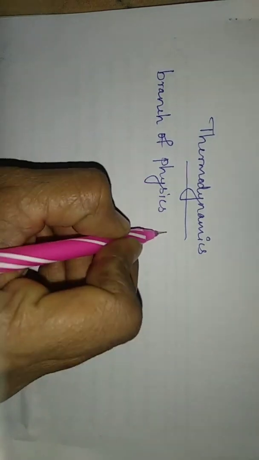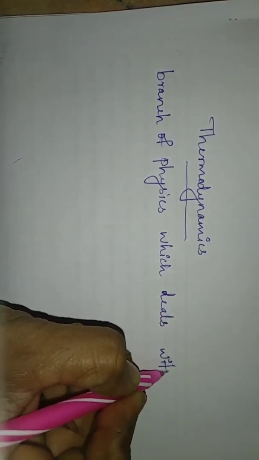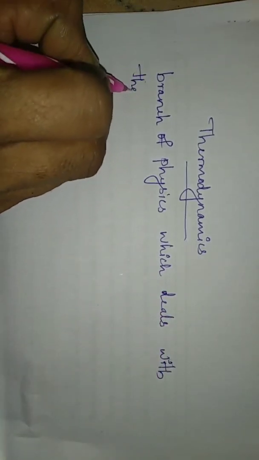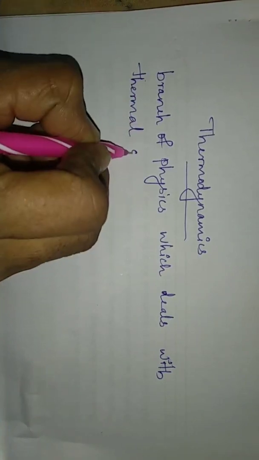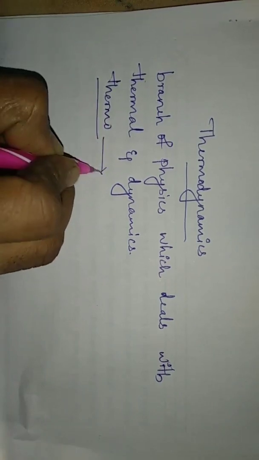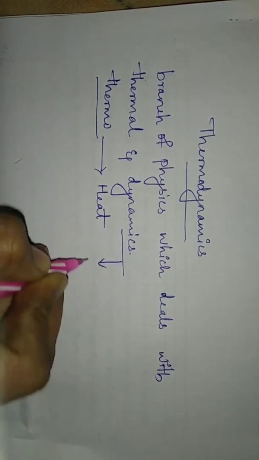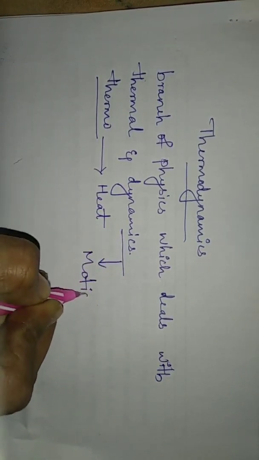So, thermodynamics is a branch of physics which deals with thermal and dynamics, thermo and dynamics. Thermo means heat and dynamics means motion.